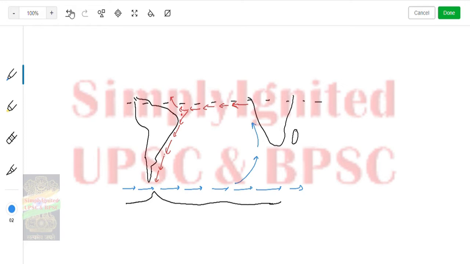So let's name them. This is the South Atlantic equatorial current. This point is Cape of Saurog. This is the Brazilian current. This is the westward drift.